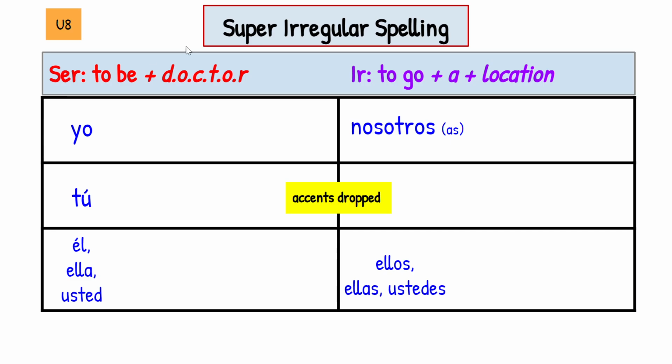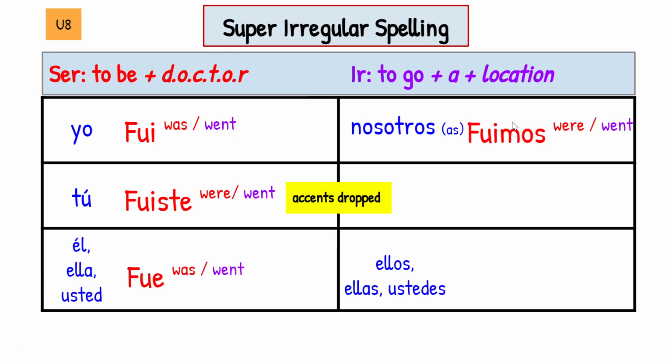Now, ser and ir, ser meaning to be, and ir to go someplace or to go do something. These two verbs get conjugated identically in the preterite. How do you tell the difference? By context. Yo fui is either I was or I went. Fuiste, fue, fuimos. Accents will be dropped on these. Okay, so you worked on these in Unit 8.